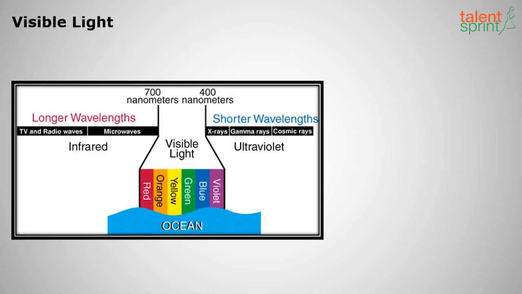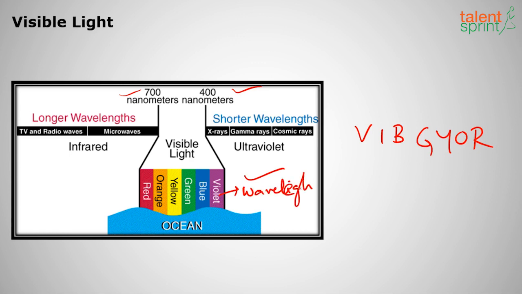Okay, so this is the wavelength of 400 nanometers to 700 nanometers. So it will form the VIBGYOR: violet, indigo, blue, green, yellow, orange and red. Clear with this? So which has the highest wavelength? Violet has the highest wavelength. And the lowest wavelength is red. But it has the highest frequency, right? This has the highest wavelength and lowest frequency. Okay, remember this.